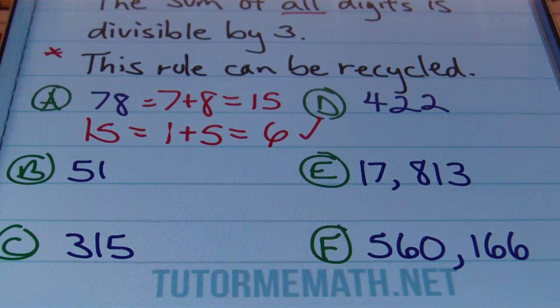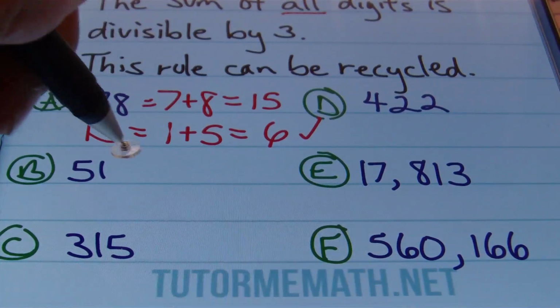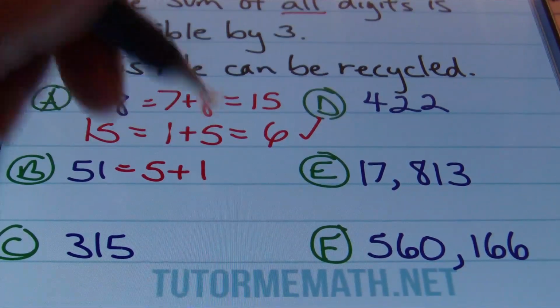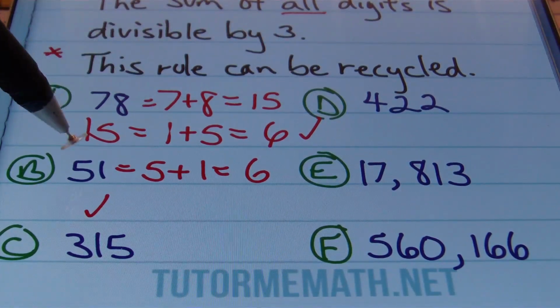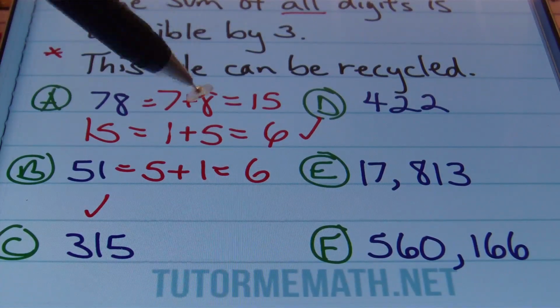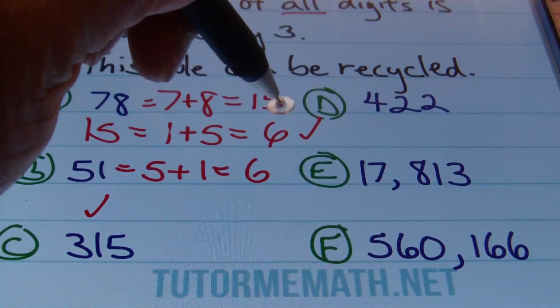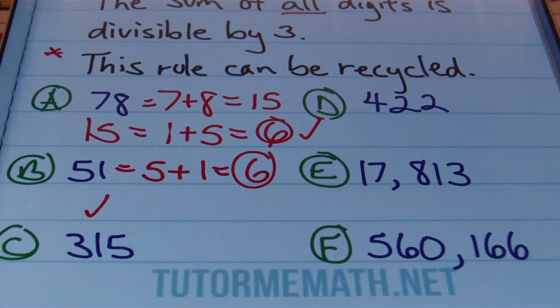All right, let's look at B. B, we're looking at the number 51. Is 51 divisible by 3? Will 3 go into 51 evenly? Now remember, you could use long division, but divisibility is a method to instantly tell whether or not 51 can be divided by 3. All I have to do here is add the digits together. 5 plus 1 gives me 6. So yes, this can be divided by 3 evenly because the sum of its digits, 5 plus 1, gives me 6, and 6 is a multiple of 3. It's divisible by 3, so therefore the original number is.